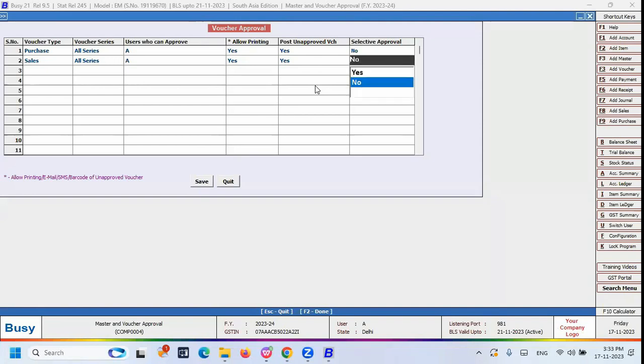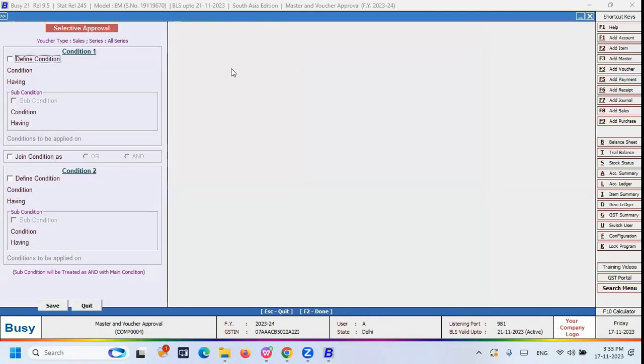And selective approval. Here I can show you the selective approval. For example, you have sold 50,000 goods value to any of the customers. That time only the approval is required. Below 50,000 rupees, you don't want the approval system. So at that point of time, you have to configure this selective approval mechanism. You have to use this mechanism.